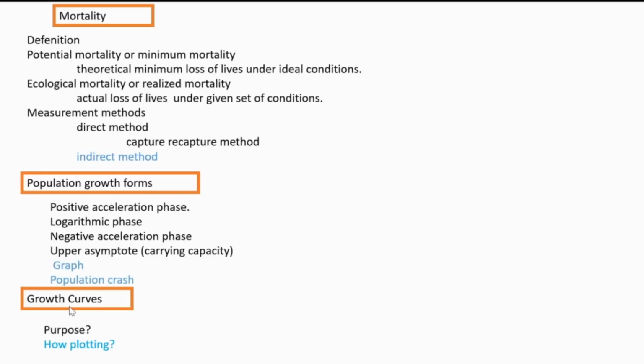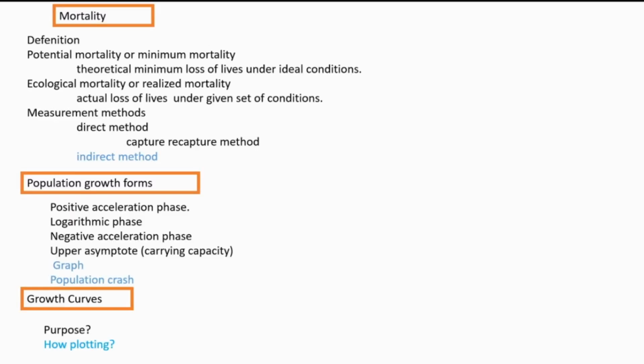So different types of growth curves are there. What is the purpose of different population curves? To indicate the increase or decrease in population number. If we want to indicate the increase or decrease in the population number, then we will use the growth curves. Then how do we plot those growth curves? I'll show you. Time will be on the x-axis and the number of organisms on the y-axis. In this way we are plotting them.